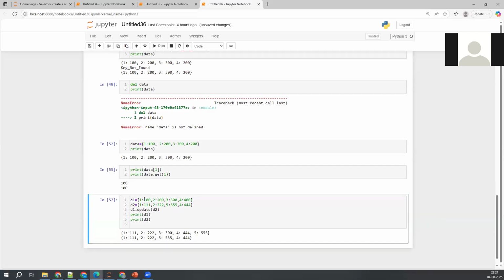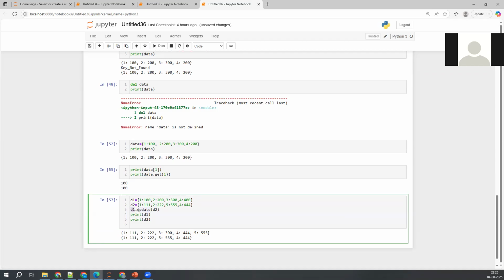See, in the first dictionary, we have 100, 2, 200, 3, 300, 4, 400. In the second dictionary, I have 1, 111, 2, 222, 5, 555, and 4, 444. So when I say update, it will check if the keys are not there in this particular dictionary, it will create them. If the keys are there, it will update their corresponding values.